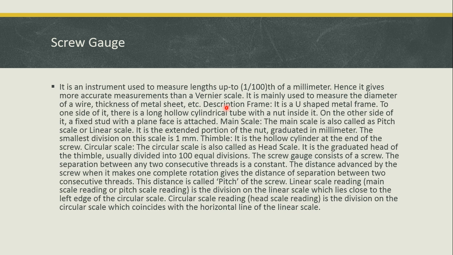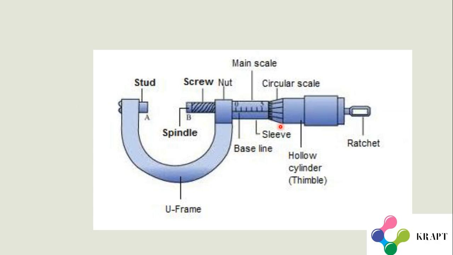Now let me move on to the thimble. Thimble is the hollow cylinder at the end of the screw. Thimble is nothing but this one, that is the hollow cylinder which I told you. This part from here to here is called the thimble and that is just used to rotate the screw.